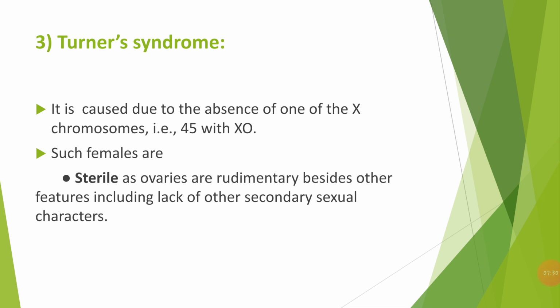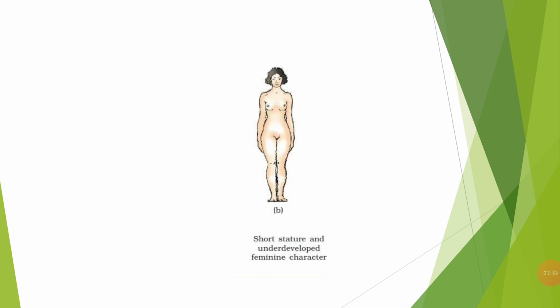This is regarding the Turner syndrome, and this is how the girl with the Turner syndrome looks like. So she is having a short stature and an underdeveloped feminine character. Means she is not going to develop the complete feminine characteristics. That is only the primary feminine characters can be seen, but the secondary sexual characters are not much seen in the woman who is affected with the Turner syndrome.